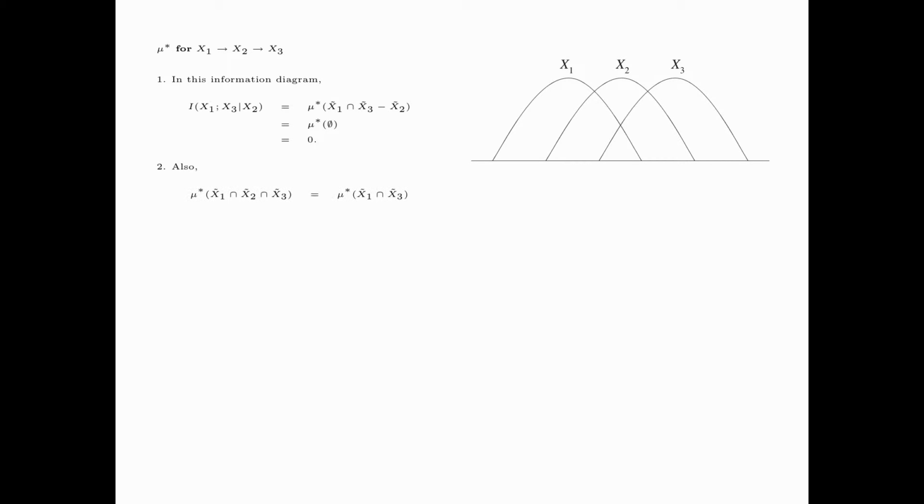Also, consider the atom x1 tilde intersect x2 tilde intersect x3 tilde, which is the atom shown here, is seen to be the intersection of x1 and x3.